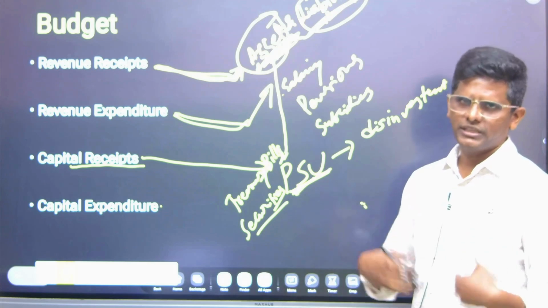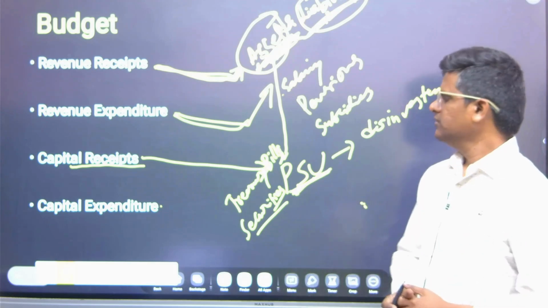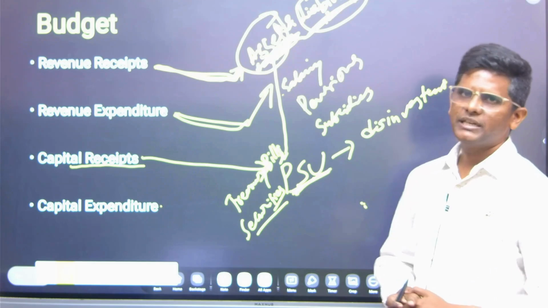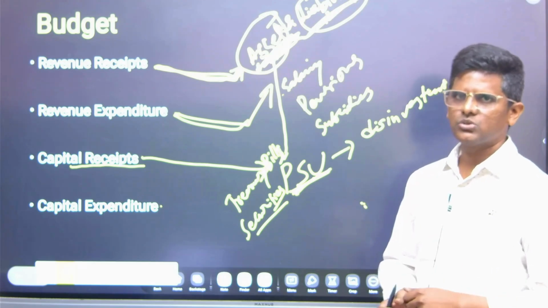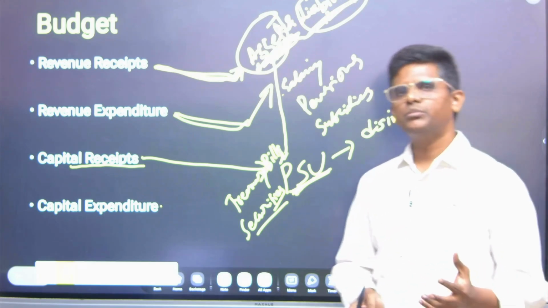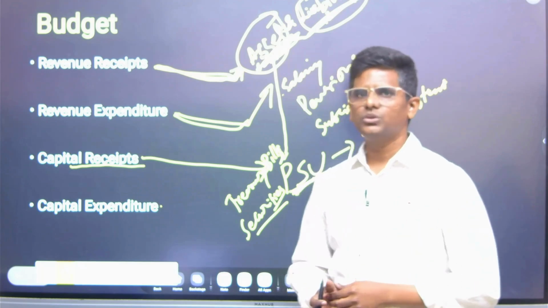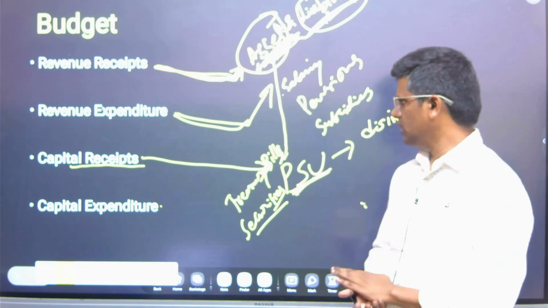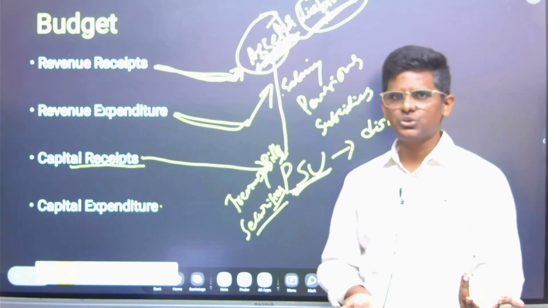Basically it is borrowing by the government through the market, and auction is done by RBI. The government can borrow from RBI also, from a foreign government also, and from multilateral institutions also.